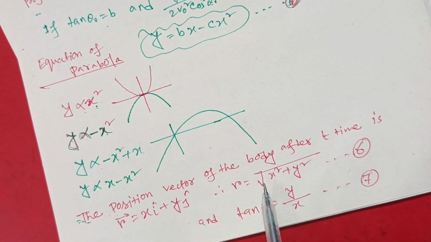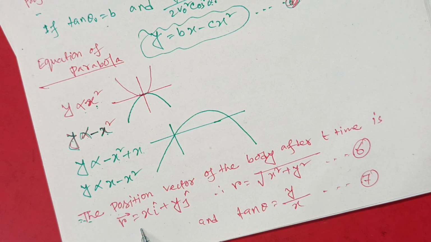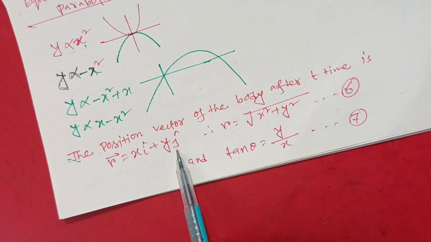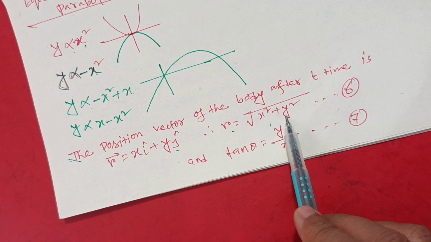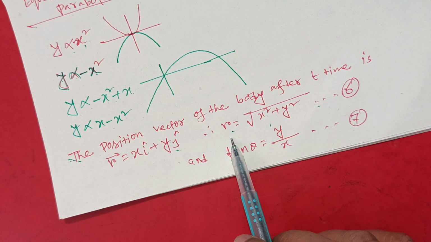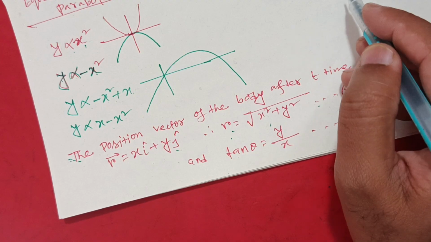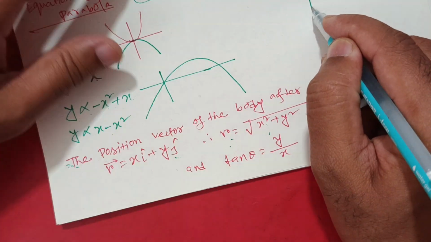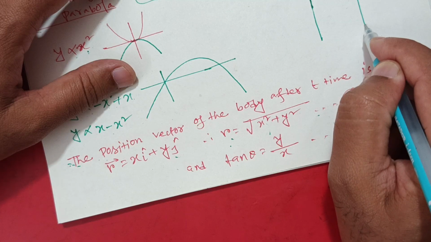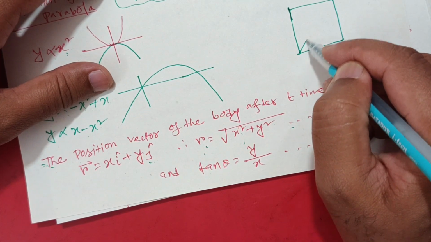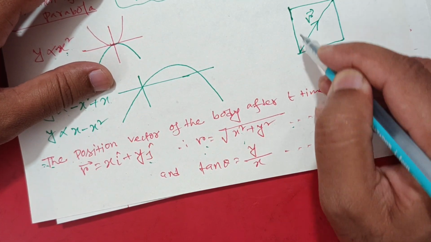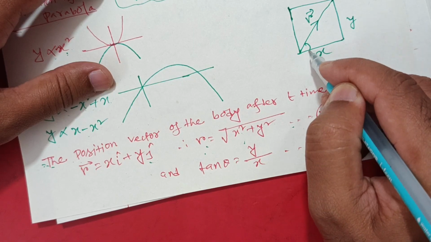The position vector of the body after time t is r vector equal to xi plus yj, that is, r equals root over x square plus y square. Suppose the body reaches point P of x, y. This is the position vector r, this is x, this is y, and this is the angle theta.